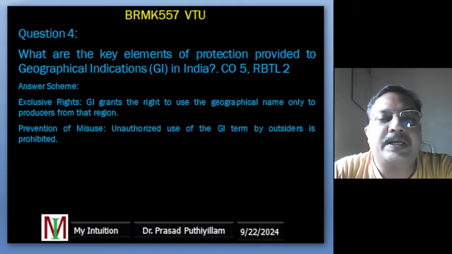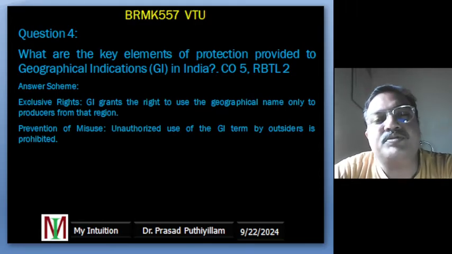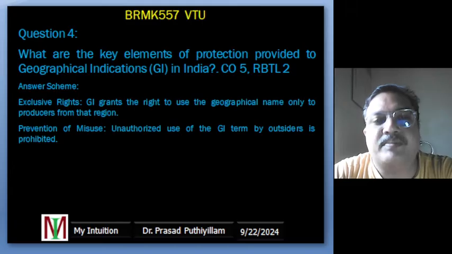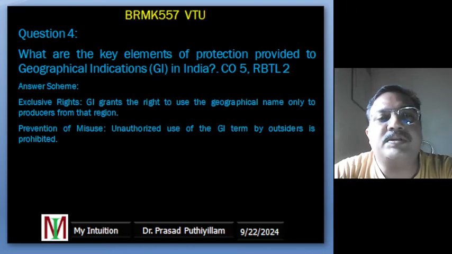The next point is prevention of misuse. The unauthorized use of this geographical indication, the GI name, is prohibited. People who are not from the geographical region cannot use the name to sell a product not produced in that GI.